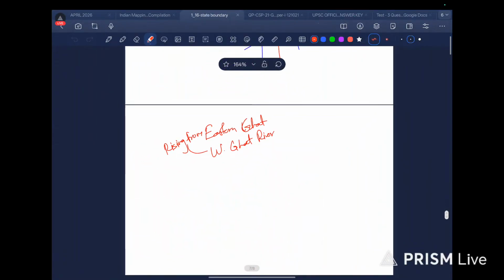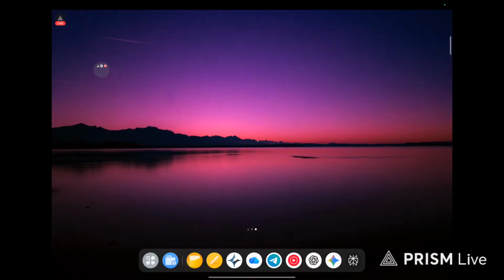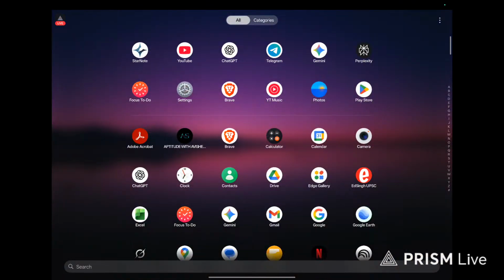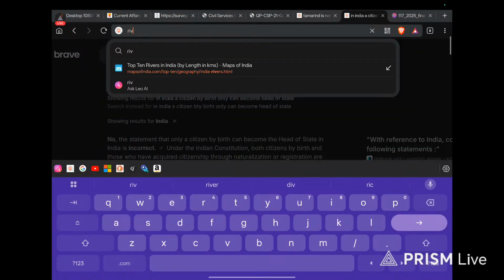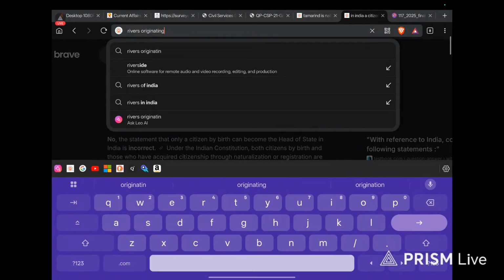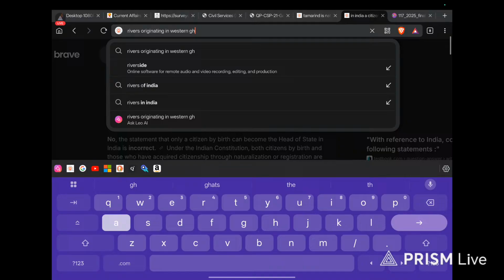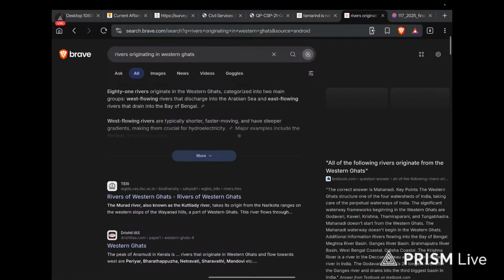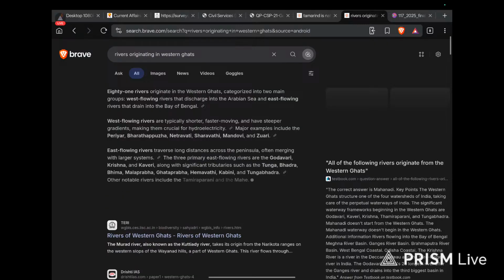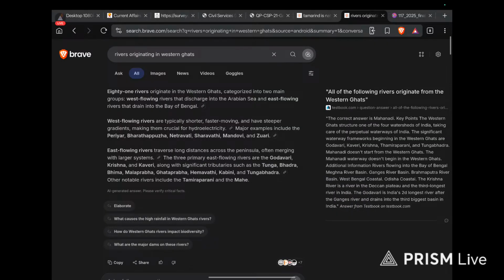Okay, so I need to do this also. I had written this key rivers rising from Eastern Ghat and Western Ghat. Let us do this. Rivers originating in Western Ghats, and let us plot it on the map, because UPSC is UPSC. Major examples include Periyar, Bharat Puzha, Netravati, Shravati, Mandovi and Zuari.